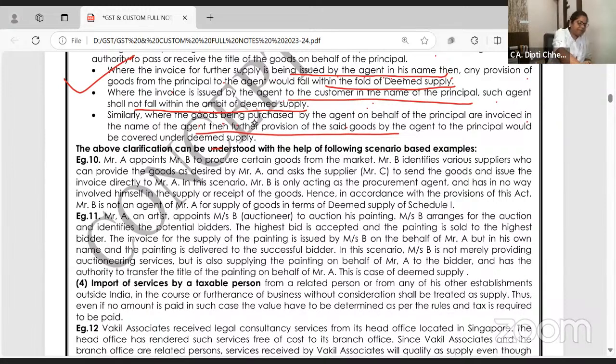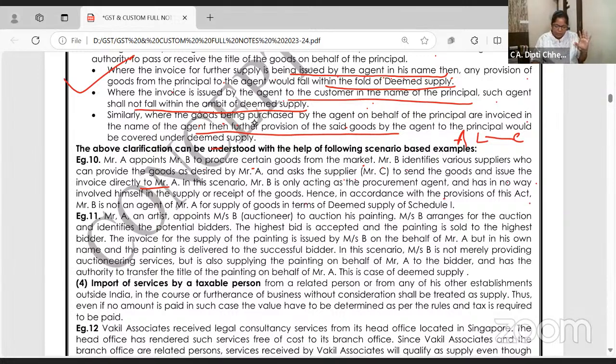Mr. A appointed Mr. B to procure certain goods from market. B identifies goods and asks C to send the goods and issue the invoice directly to A. C से invoice कहाँ आ रहा है? Directly to A. In this scenario, B is acting only as an agent and no billing is done.